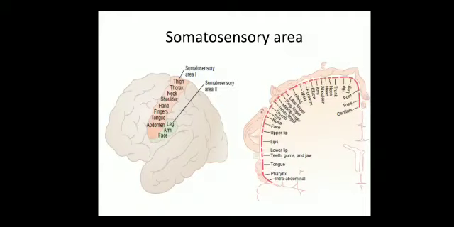The dorsal medial lemniscal pathway is very important because it carries the main sensations like fine touch, tactile localization, tactile discrimination, vibration, proprioception, and stereognosis. So all these sensations are carried by the dorsal medial lemniscus pathway.